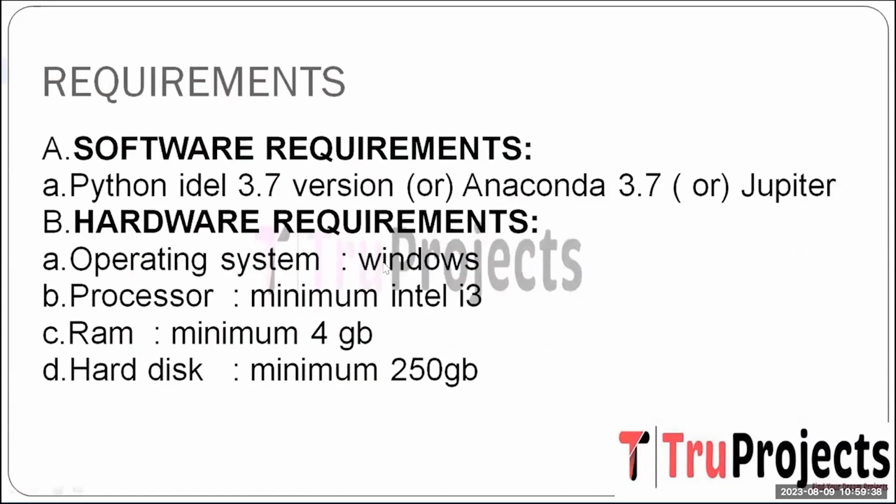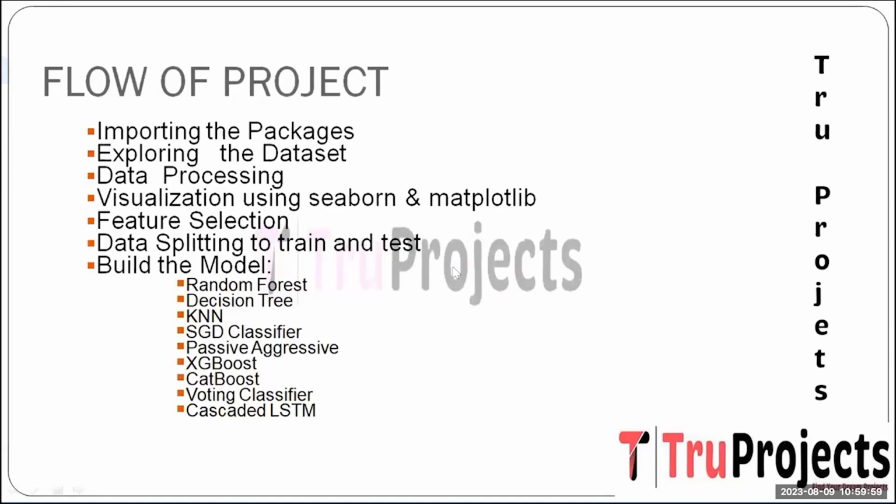These are the basic requirements needed to build this project. The software requirements are Python IDE with version 3.7, Anaconda with version 3.7, or Jupyter Notebook. Hardware requirements are operating system as Windows, processor of minimum Intel i3, RAM of minimum 4 GB, hard disk of minimum 250 GB. And to know about the flow of the project, these are the steps we need to discuss.